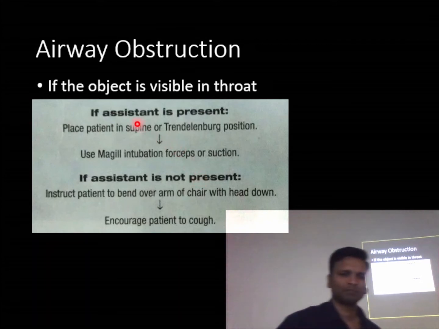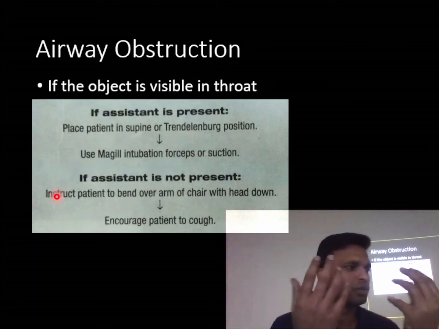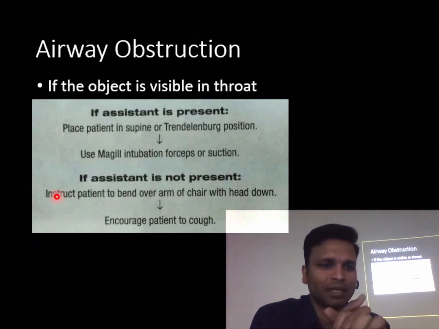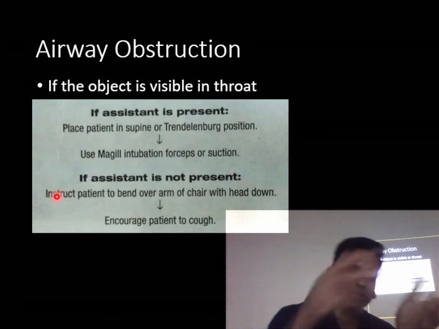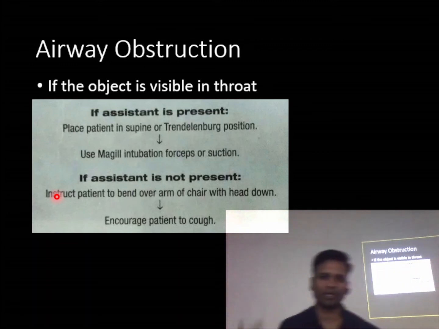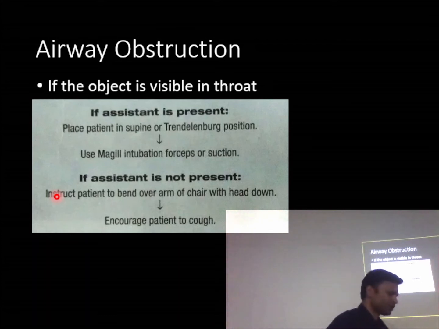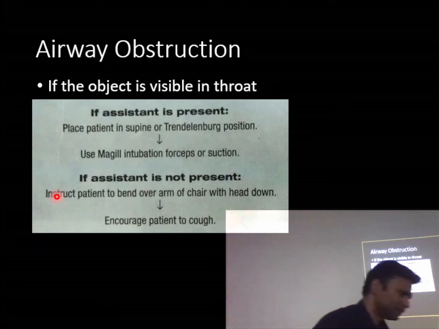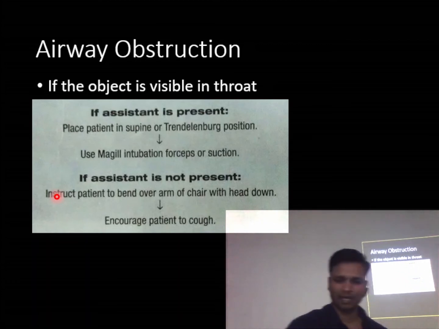Okay. So suppose the airway obstruction has occurred, and the foreign body goes into the throat of the patient. What will you do? If the assistant is present, put the patient in the supine position, use the Magill's forceps and take it out. If the assistant is not present, as I told you, ask the patient to lean on the handrest of the dental chair, lean down and cough as hard as possible.